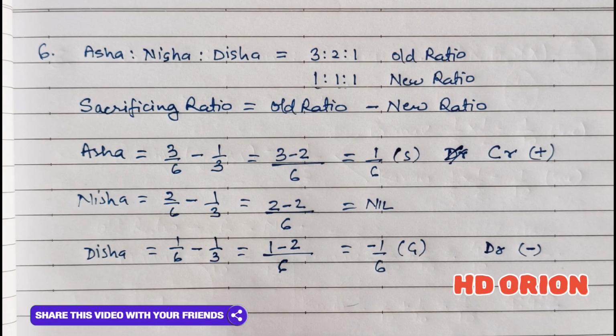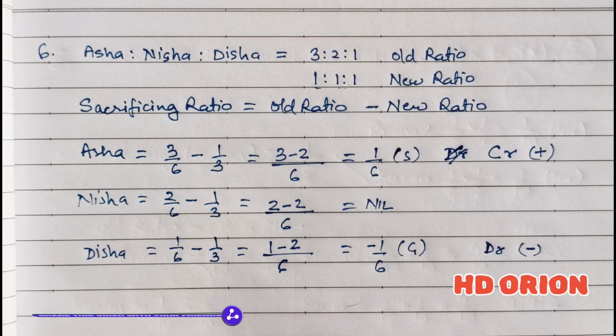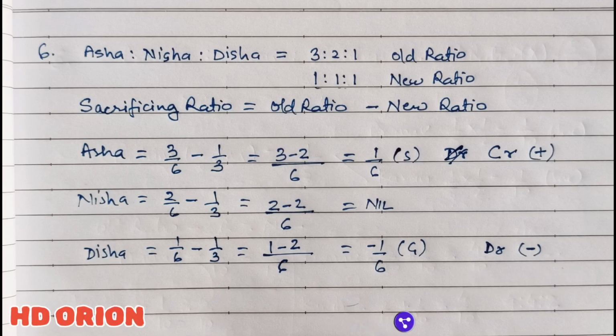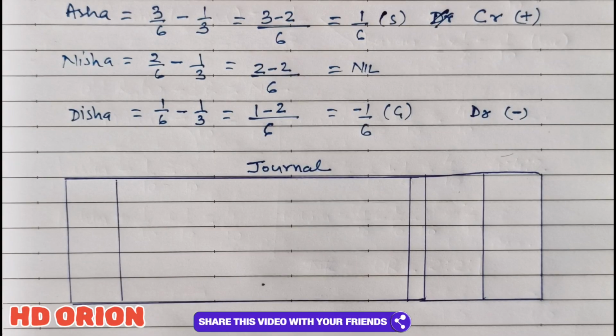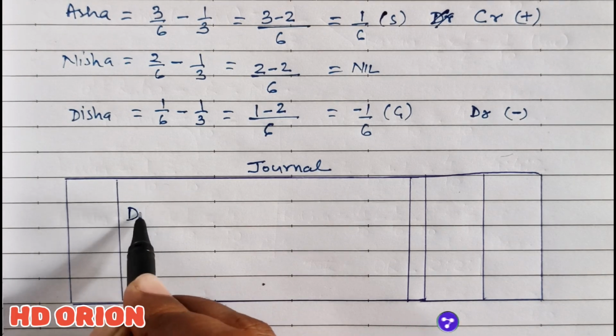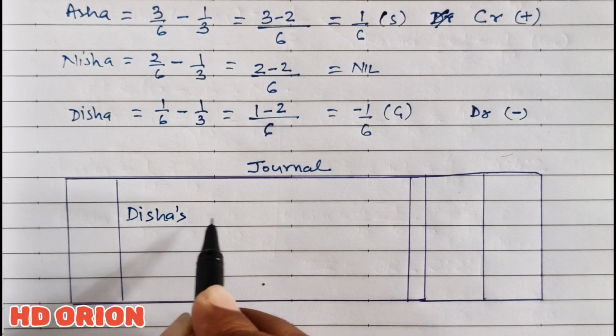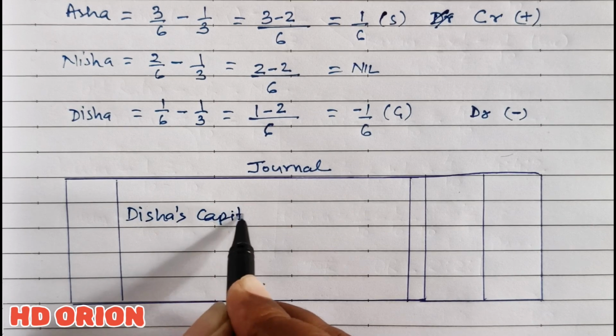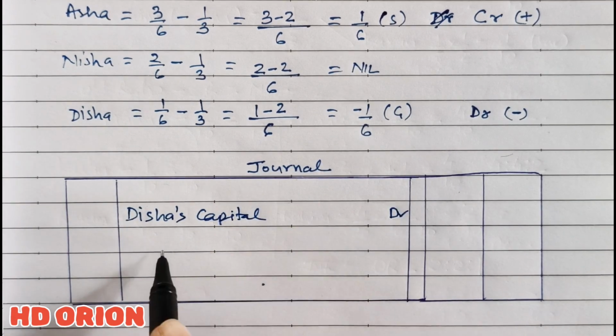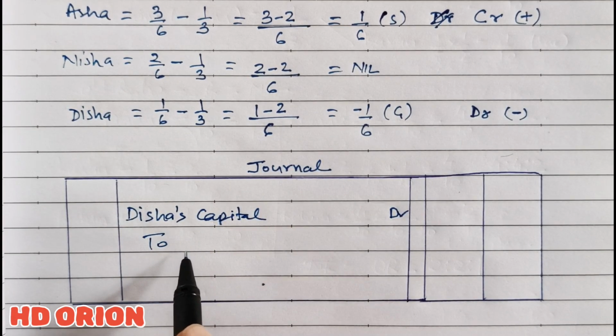But if the capital accounts are fluctuating, then the capital accounts will be used to pass the journal entry for goodwill. So Disha's capital account debited, to sacrificer Asha.